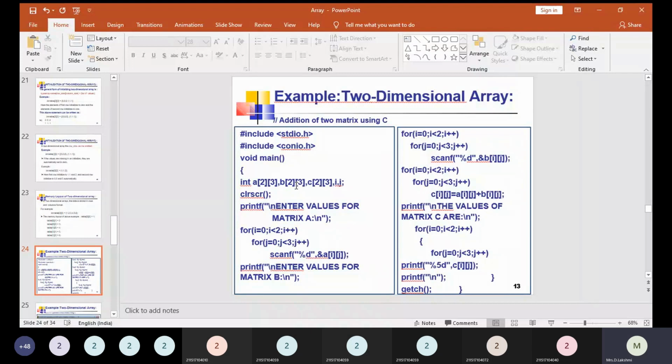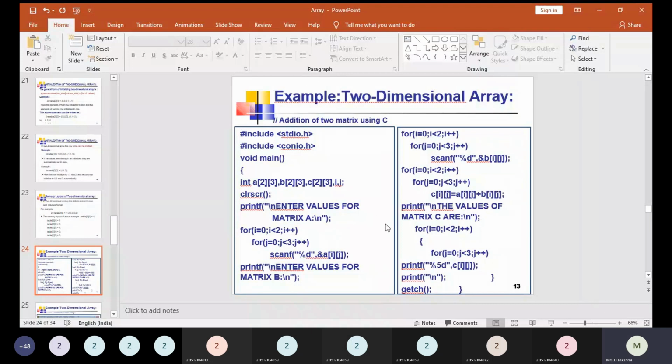The first one is the A matrix, the second one is the B matrix, and the third one is the C matrix. So the first matrix is called array A, the second matrix is called array B, and the third matrix is called array C. A's size is 2 by 3, so two rows and three columns. Obviously, 2 into 3 is equal to 6, so it is going to hold six values. Likewise, we are declaring the remaining two arrays also with the same row size and the same column size.